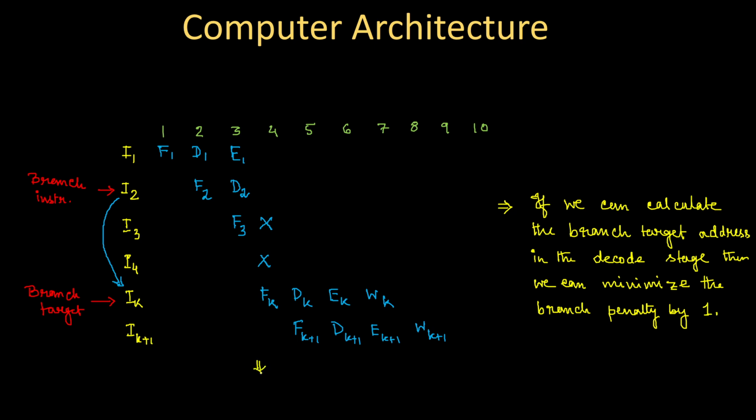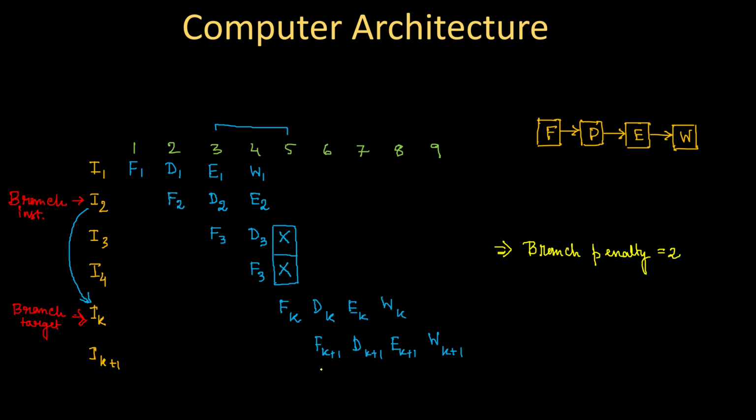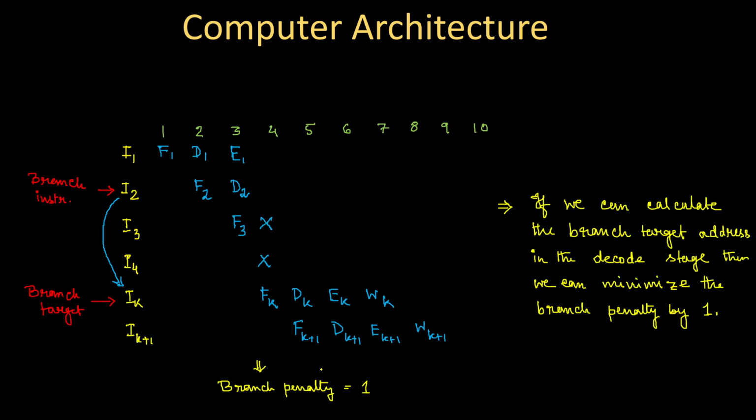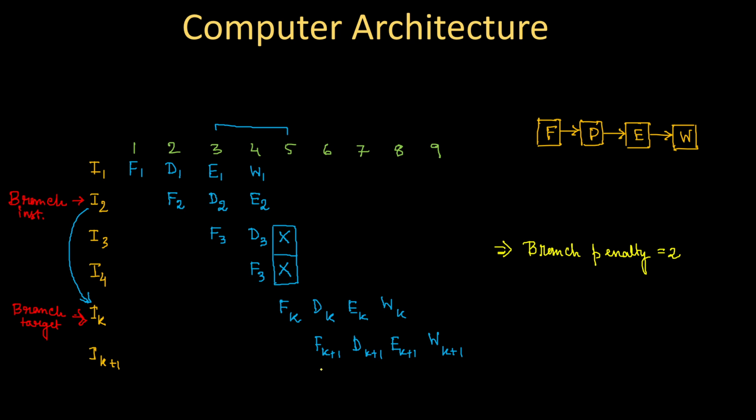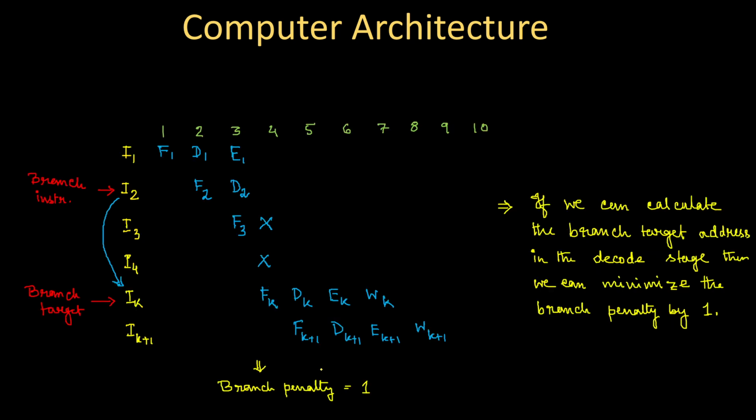Because here the branch penalty is equal to 1, because we have wasted only one clock cycle. Why did the branch penalty become 1? For the same scenario, you see the scenario is the same. We have a 4-stage pipeline also, but the difference is that in the earlier case we calculated the branch target in the execution stage, but here we calculated the branch target in the decode stage. So if we are able to do it in the decode stage, we can minimize the branch penalty by 1. But this cannot be a permanent solution for this.